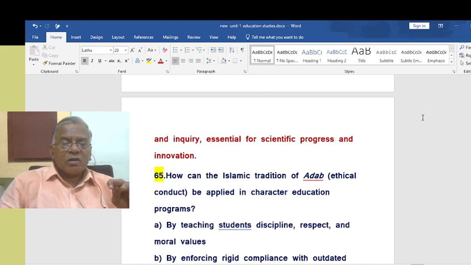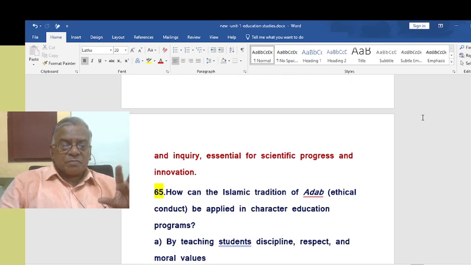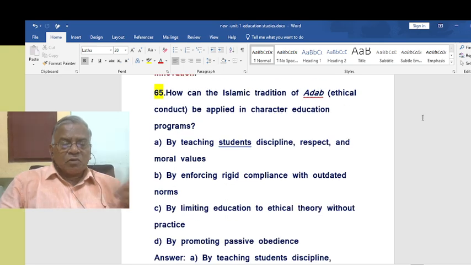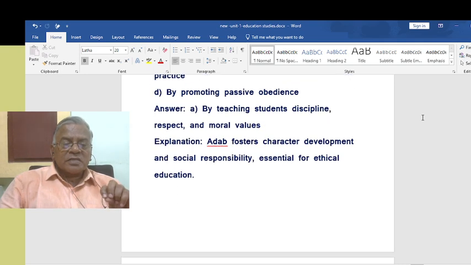That is the correct one, because that is adab, ethical conduct. This is how that can be practiced. Adab fosters character development and social responsibility, essential for ethical education.